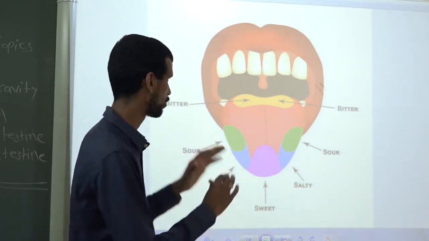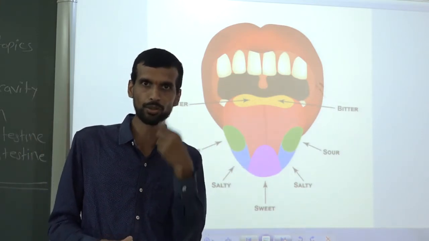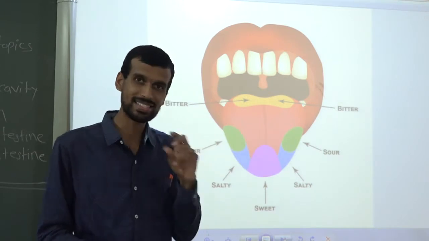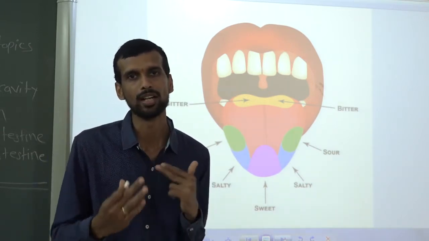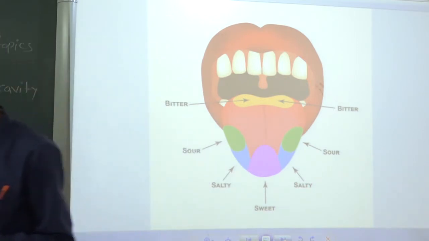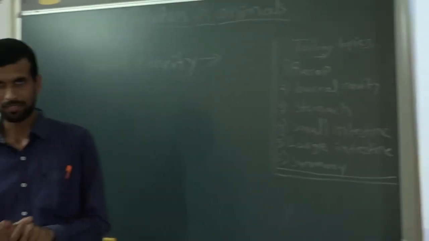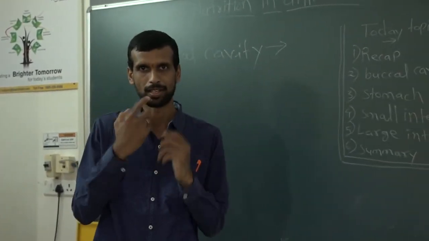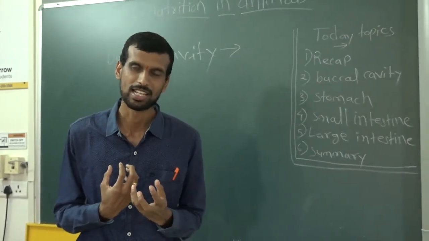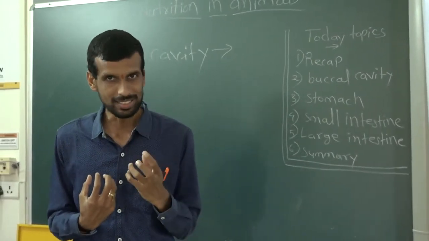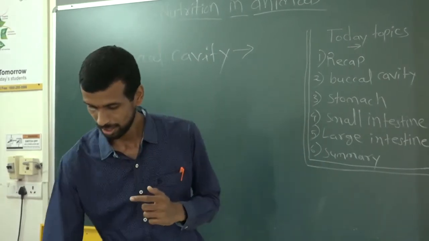Okay, so this is about the tongue. Tongue also helps you to mix the food, whatever food we are eating. Tongue mixes saliva with the food. So this is about the tongue. Now salivary glands. Salivary glands are present in your mouth at different places. What is the function of salivary gland? Salivary gland secretes saliva. Okay, and what does saliva do?